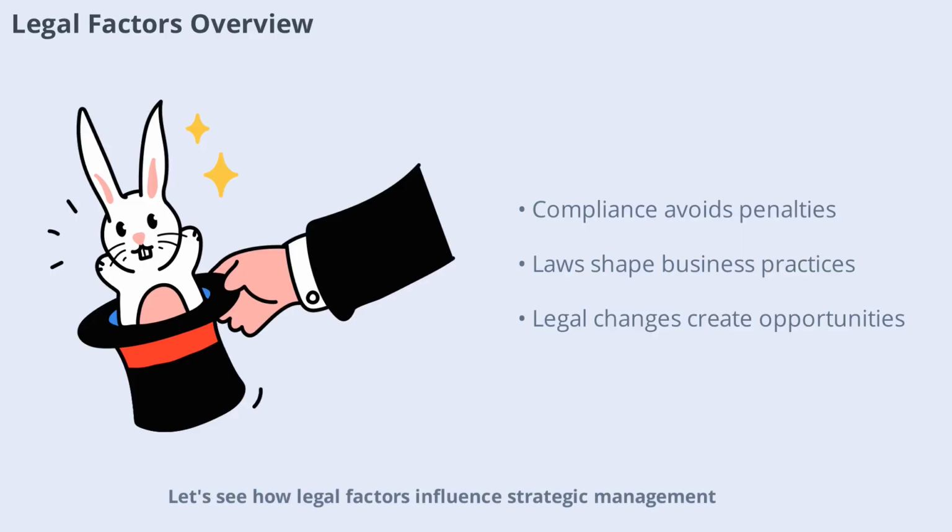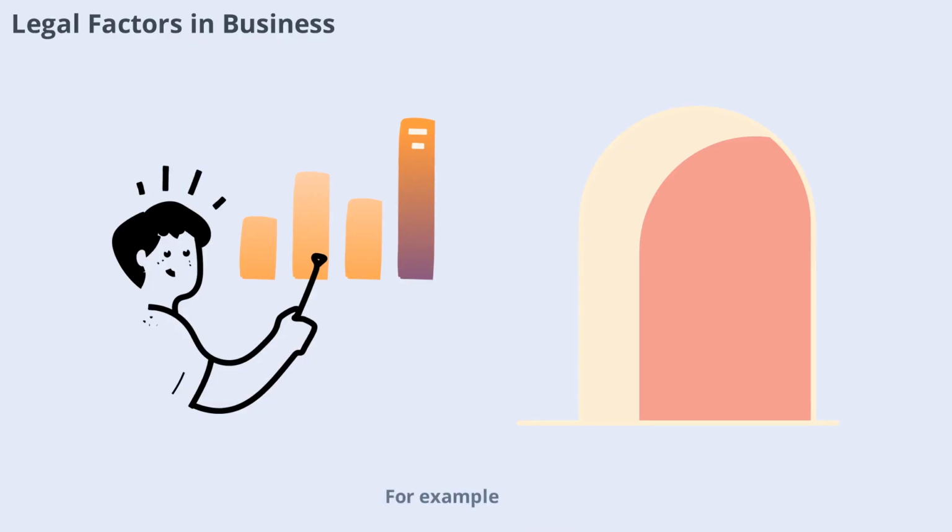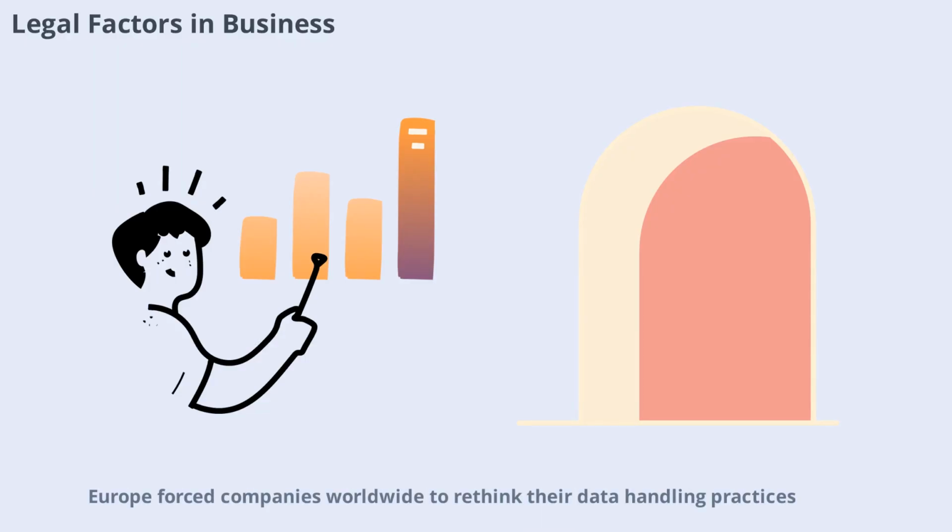Let's see how legal factors influence strategic management. For example, the introduction of the General Data Protection Regulation, GDPR, in Europe forced companies worldwide to rethink their data handling practices. Organizations that quickly adapted to the new legal landscape were able to maintain customer trust and avoid hefty fines. Similarly, changes in labor laws can affect hiring, compensation, and workplace safety. By staying informed about legal developments, businesses can ensure compliance and maintain a positive reputation.